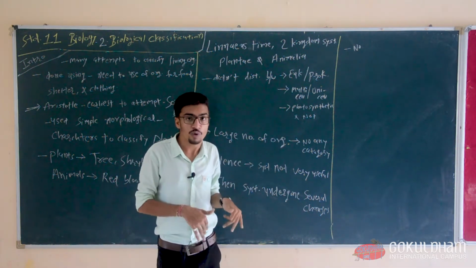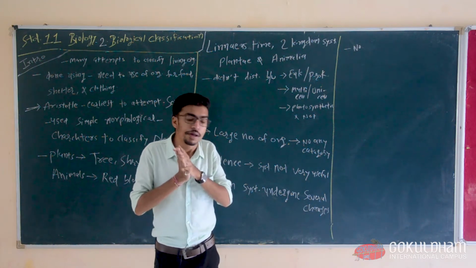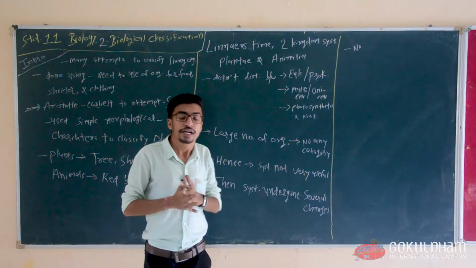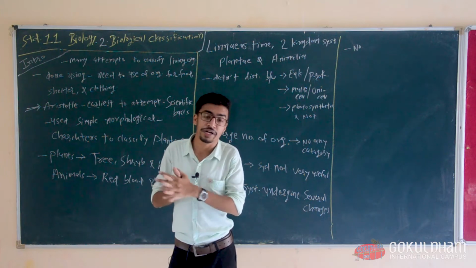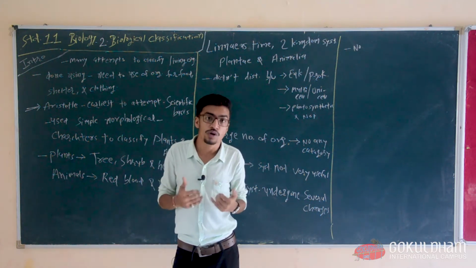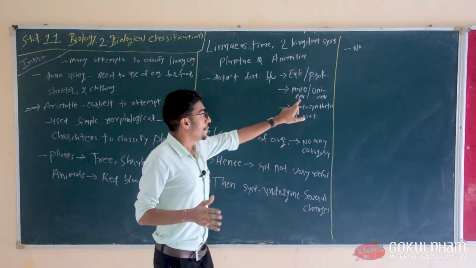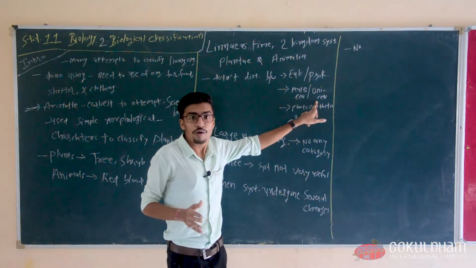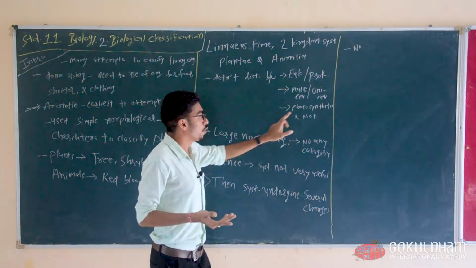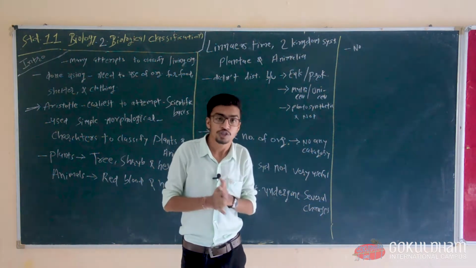Now as we know, recently in modern science there has been a lot of research in cell biology, zoology and botany. So now we know eukaryotic and prokaryotic organisms, multicellular and unicellular organisms, photosynthetic and non-photosynthetic organisms.